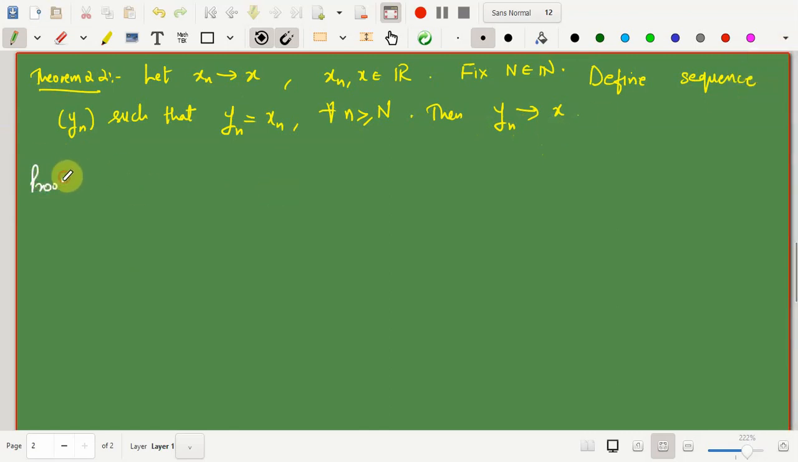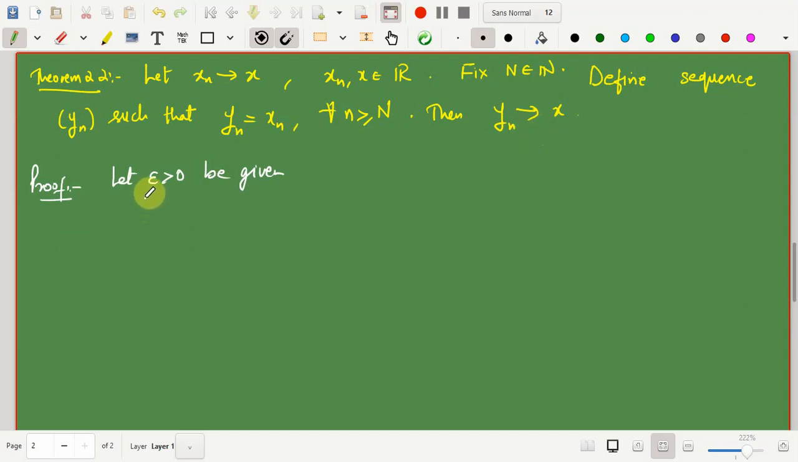Proof. Since I need to show that yn converges to x, I will have to start with an arbitrary epsilon. So let epsilon positive be given, and for this epsilon I should be able to produce a natural number such that the distance between yn and x is less than epsilon for all n greater than or equal to that natural number which you have found.